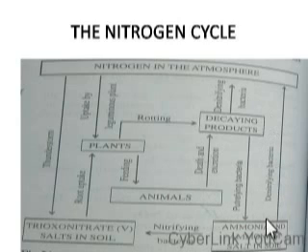The denitrifying bacteria return nitrogen back to the atmosphere, that is by converting ammonium compounds to nitrogen. This process or these processes of converting nitrogen to nutrients for plant and animal use and returning nitrogen back to the atmosphere ensures that the percentage of nitrogen in the atmosphere remains balanced.